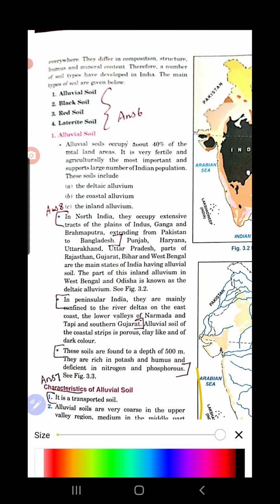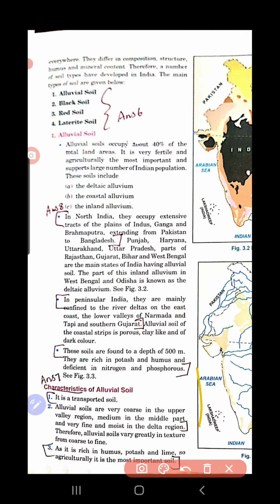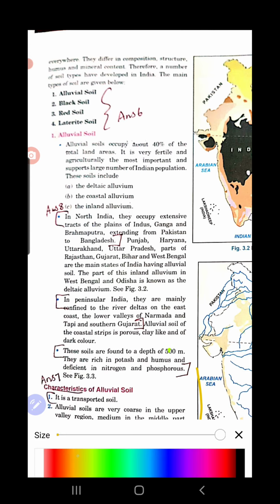Then comes, so they are very coarse in the upper valley and fine in the lower valley. Coarse means what? Their size, no? Suppose you see their coarse, the soil has got the size, no? Particles, somewhere the size is, this is the coarse, okay, in the upper valley.